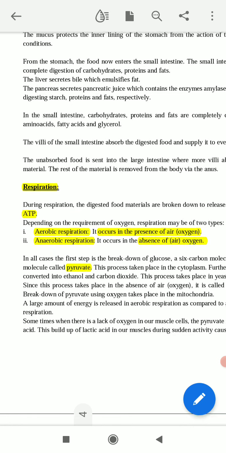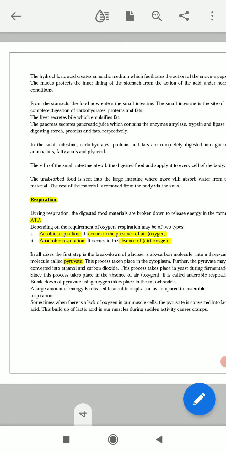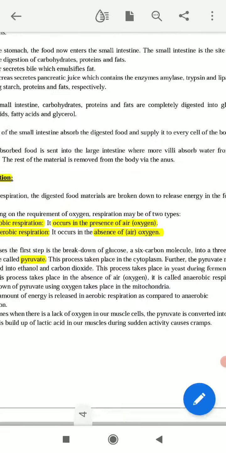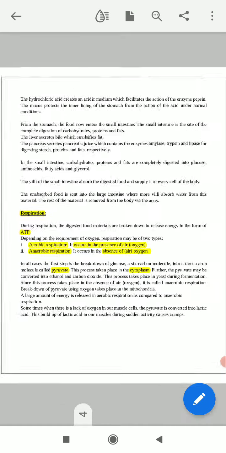In respiration, the glucose, a 6 carbon molecule, with the formula C6H12O6, is a carbohydrate that is broken down to form pyruvate. This process takes place in the cytoplasm.